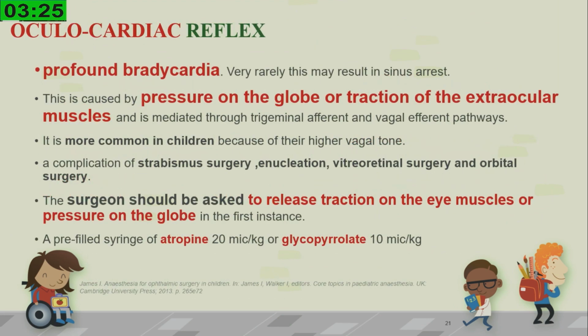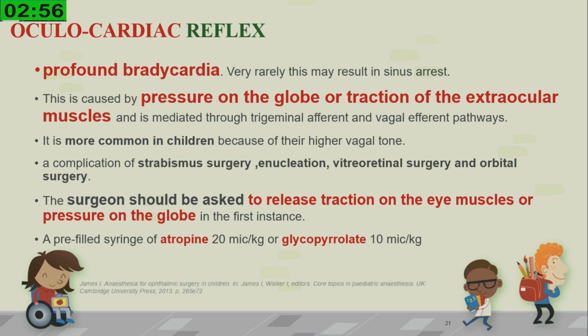Coming to the oculocardiac reflex, it causes profound bradycardia. Very rarely this may result in sinus arrest. The cause is pressure on the globe or traction of the extraocular muscles, mediated through the trigeminal afferent and vagal efferent. It is more common in children because of their higher vagal tone. It can occur with a strabismus surgery, enucleation, vitreoretinal surgery, or orbital surgery. Basically, any pressure on the eyeballs can precipitate OCR.